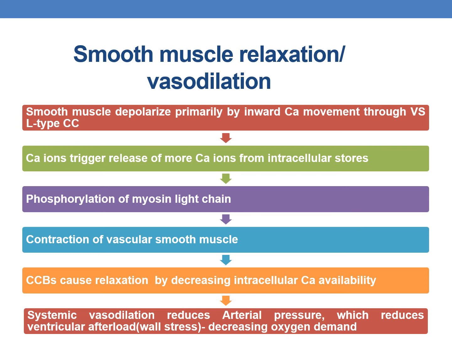This is the basic mechanism. And the calcium channel blockers cause relaxation by decreasing the intracellular calcium availability. The systemic vasodilation reduces the arterial pressure, which reduces ventricular afterload or wall stress, thereby decreasing the oxygen demand.